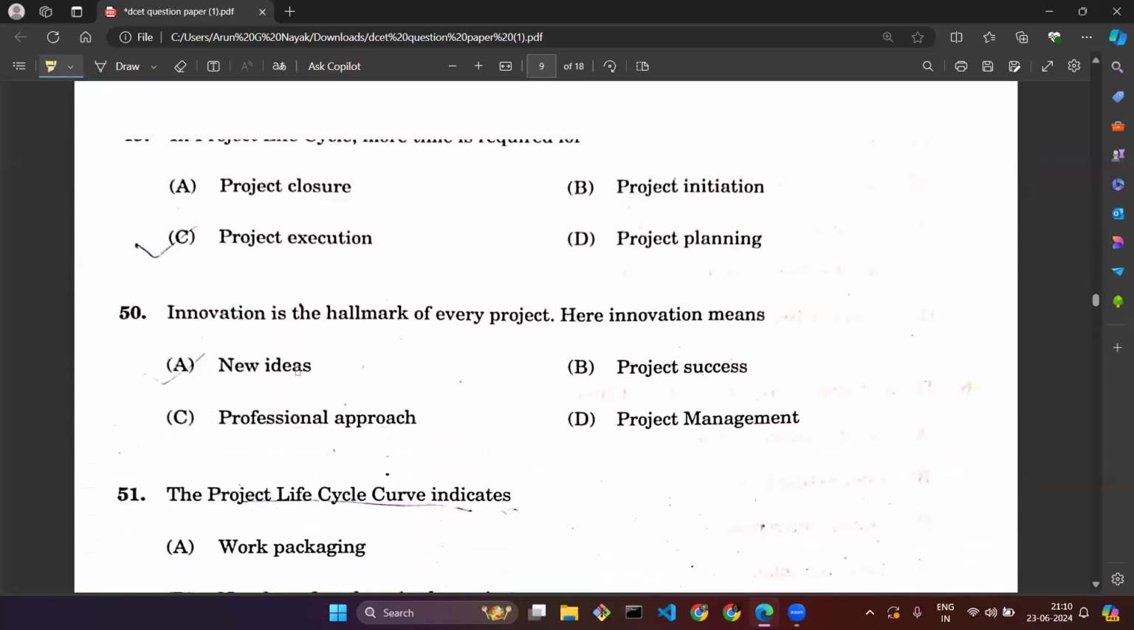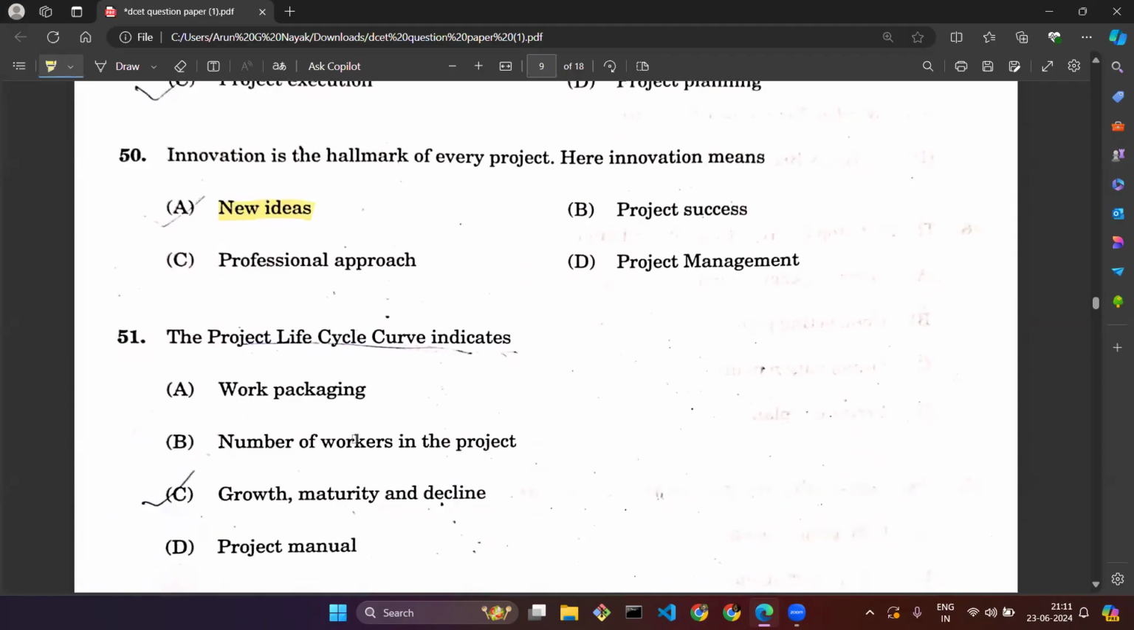Question number 50. Innovation is the hallmark of every project. Here, what does innovation mean? The correct option is new ideas, not project success, project management, or professional approach. Whenever we talk about innovation, innovation means new ideas, coming up with new challenging ideas.